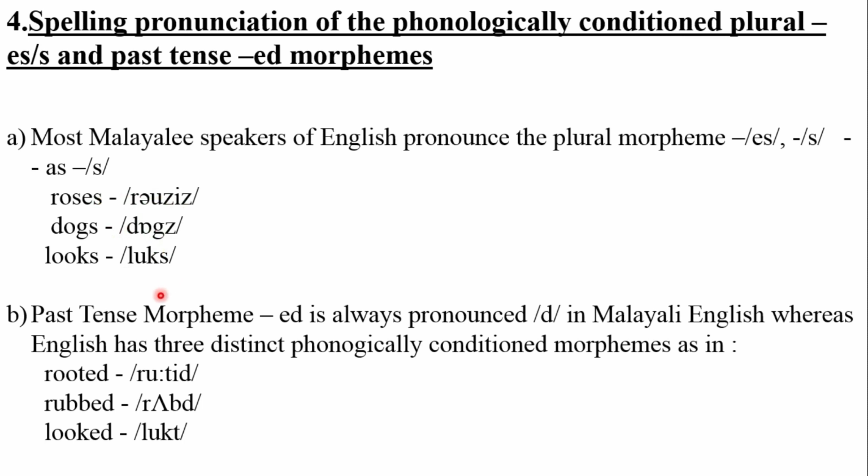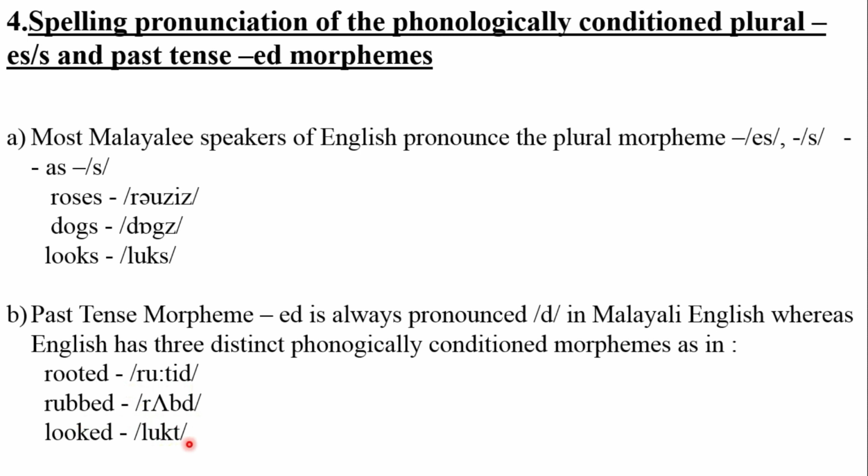Now taking the past tense morpheme, that is ed. It is always pronounced as d in Malayali English, whereas English has three distinct phonologically conditioned morphemes, as in rooted, rubbed, looked.